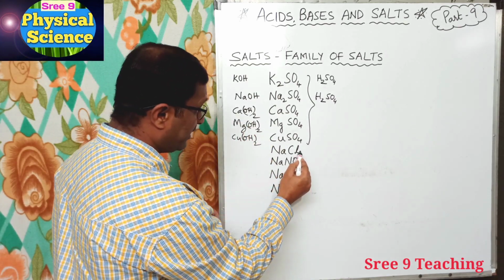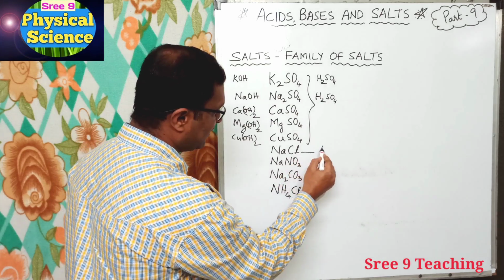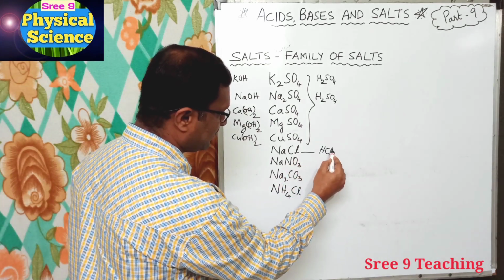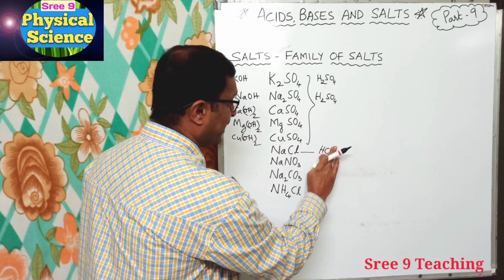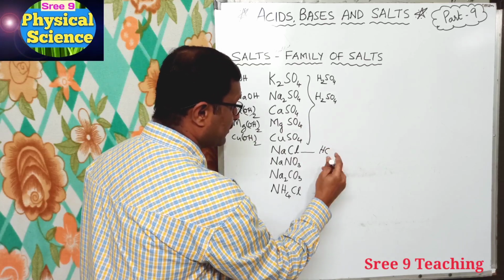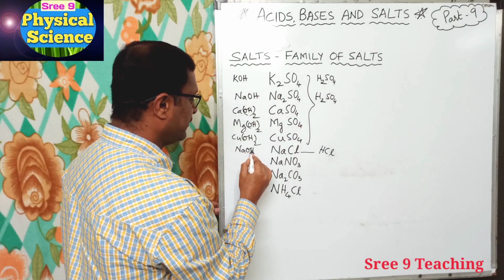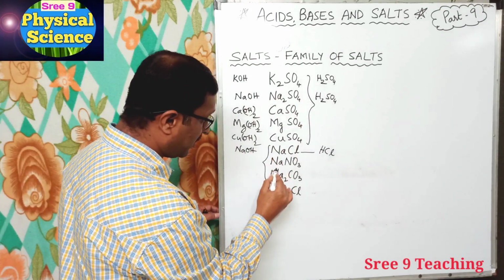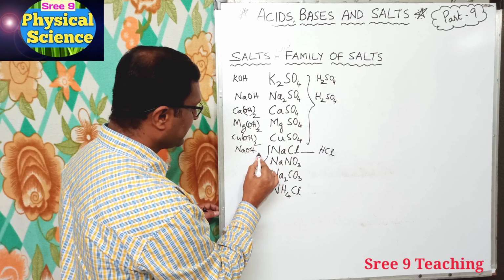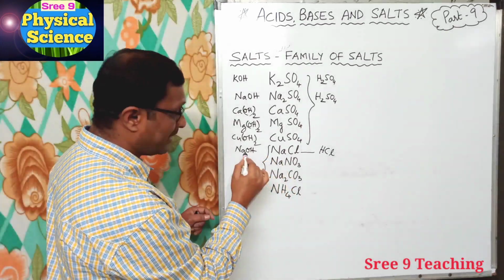Now let us see what are here. Chlorine is there. Chlorine means definitely it is from hydrochloric acid, okay? So HCl it is. And here Na is, it is NaOH. You see all are Na, hence I am writing NaOH.